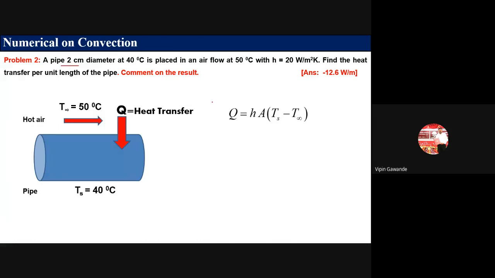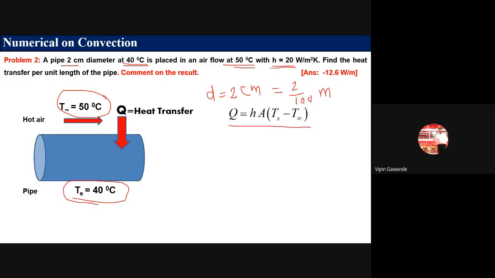Then we have seen the example of the pipe, where the pipe is of diameter 2 centimeter. We have converted this 2 centimeter into meter, so 2 divided by 100. Now the pipe is maintained at 40 degrees Celsius, so Ts, the surface temperature of the pipe, is 40 degrees Celsius. It is placed in an airflow at 50 degrees Celsius. And h is given, which means it is a problem of convection.